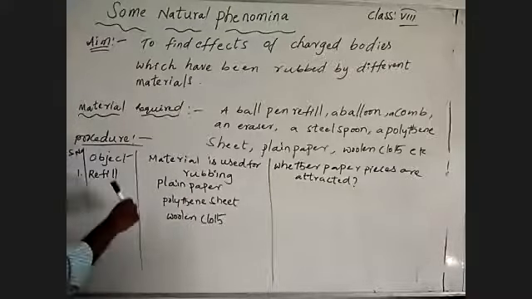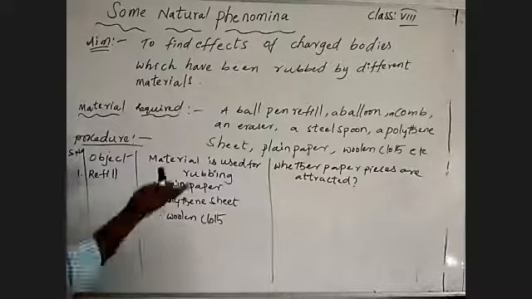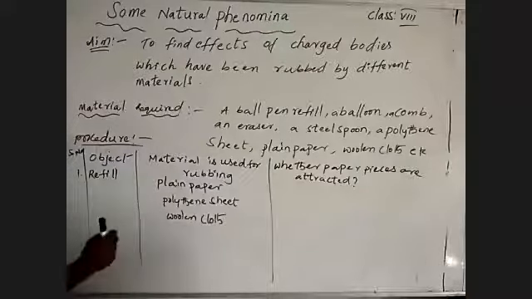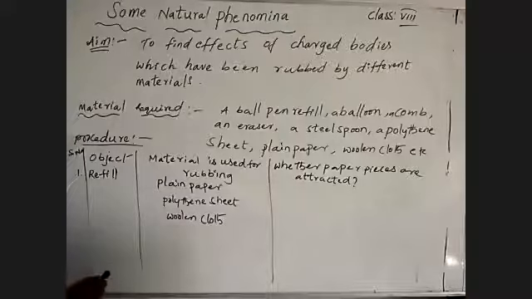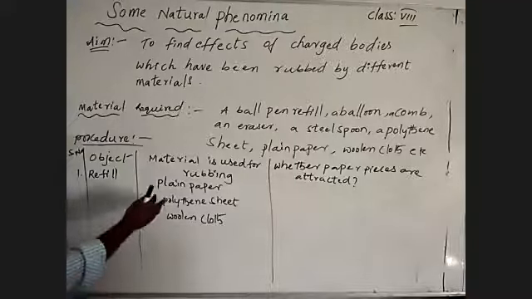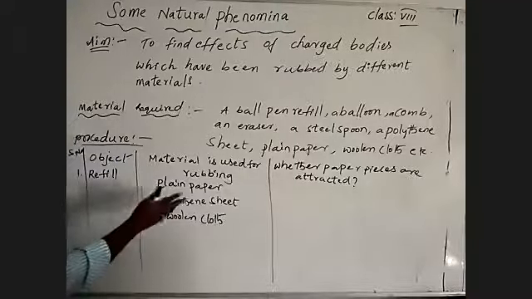After rubbing, we bring the refill near the tiny pieces of paper and observe whether they are attracted or not. In the same way, we rub another ball pen refill on the polythene sheet, and observe whether the piece of paper is attracted by the refill after rubbing on polythene sheet.